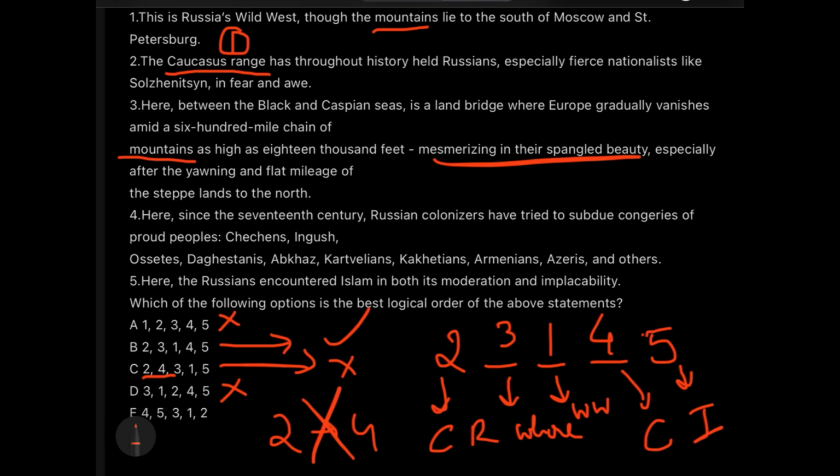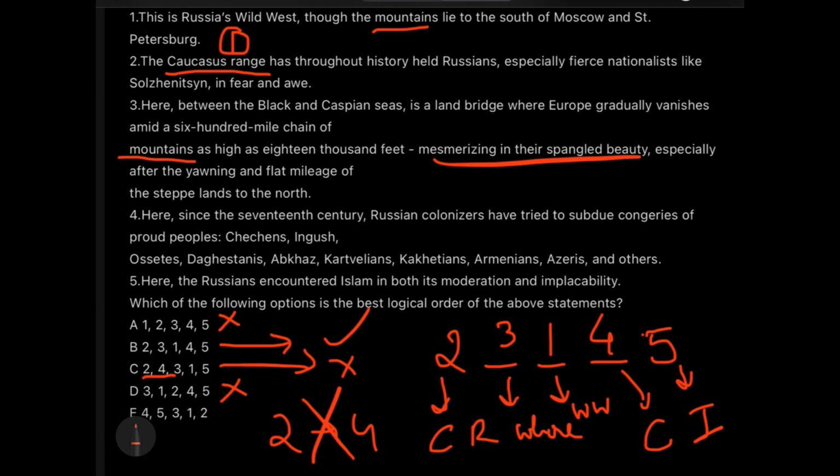You see, I myself am a little bothered about these Russian geography or these colonizers. But we can use option elimination and figuring out the concluding sentence or the starting sentence simultaneously, and using all these three things together at the same time, we can eliminate the options and get our answers.